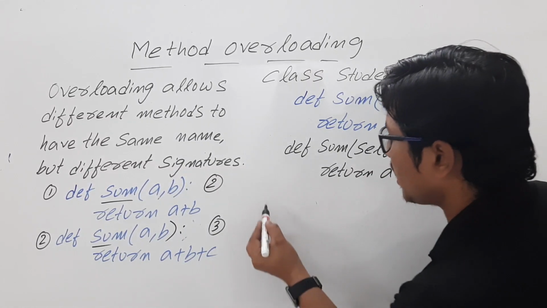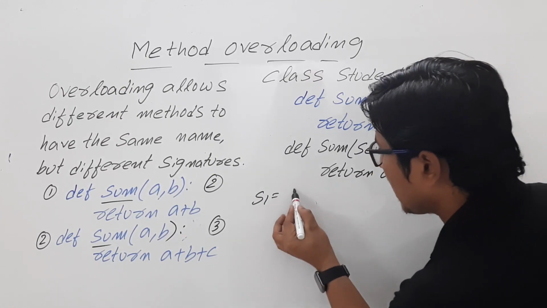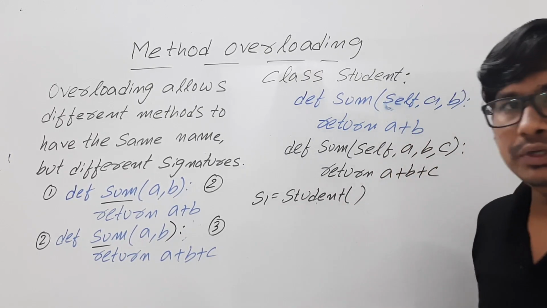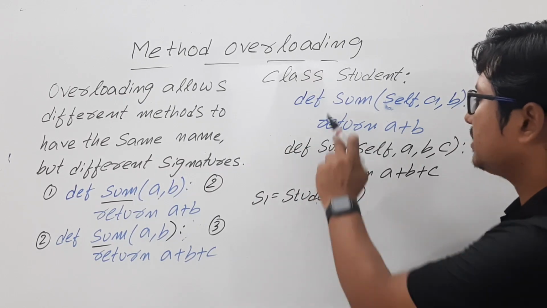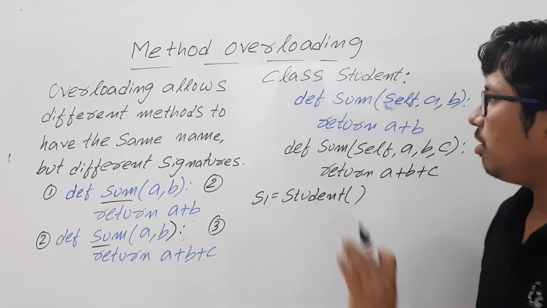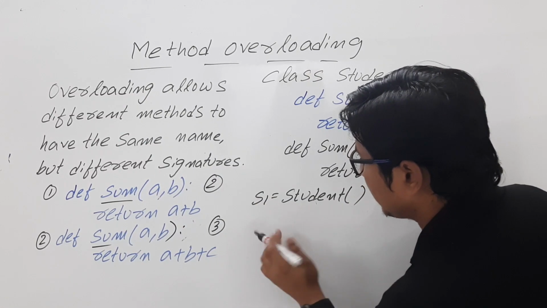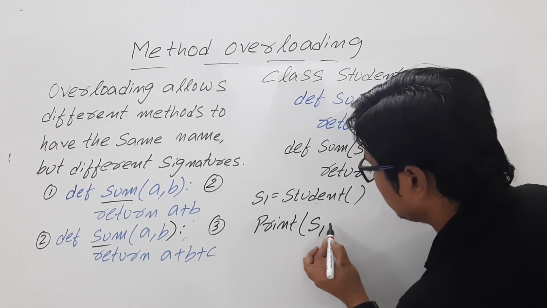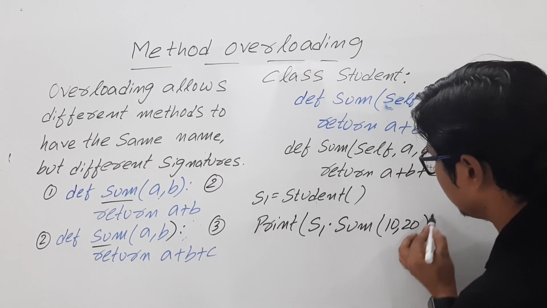Now let's take that I am creating an object called s1 for the class called student. Now using this object I can invoke the method sum of the class. Suppose let me write print s1 dot sum, I am passing 10 comma 20.